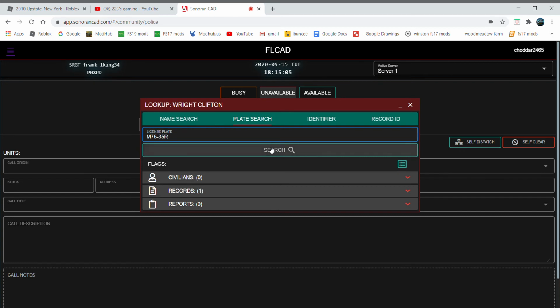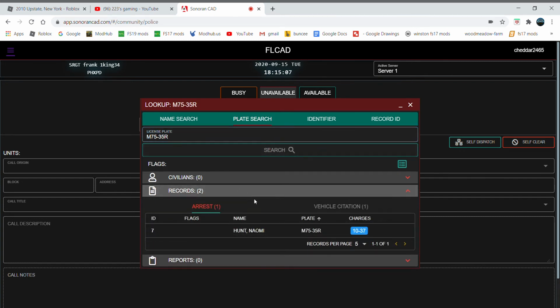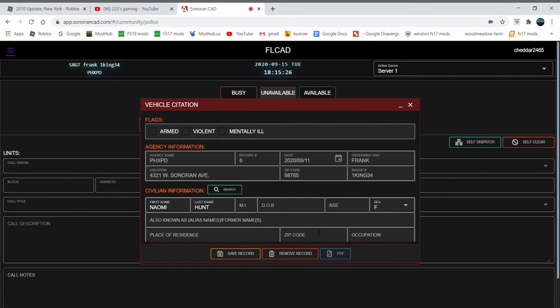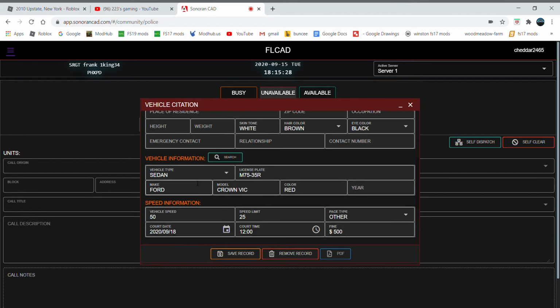35R. Search that up. There's 2 records, apparently. So there's 1 arrest. Apparently Naomi Hunt went... Alright, so there was 1 arrest. She was evading police, so that's 1037. And then there's also a flag on the plate. I don't know what it's for.